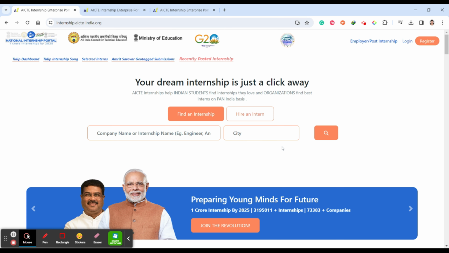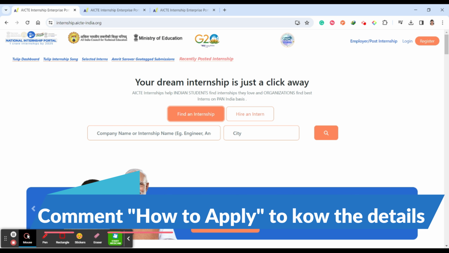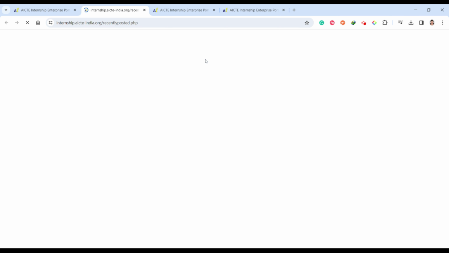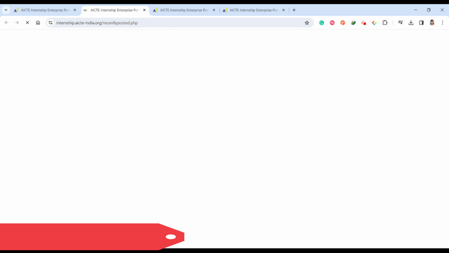Or if you are not just looking for location-wise internships, and you just want to see all the open internships available, then simply click Find an Internship. Once you click it, you can see recently posted internships. Just click there, and it will take you to the recently posted ones.